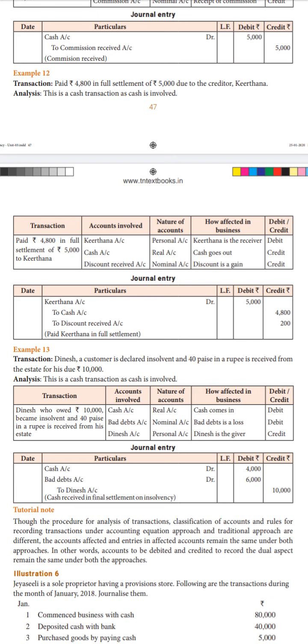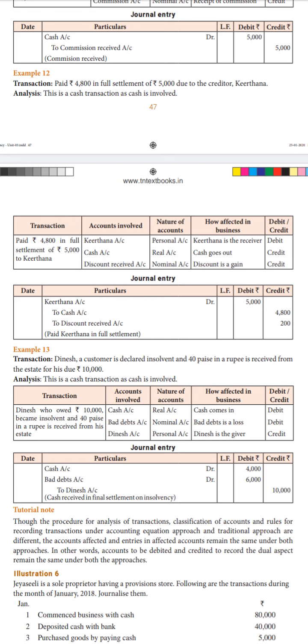Okay, there's a tutorial note here which says: analysis of transaction, classification of accounts and rules. The accounting equation approach and the traditional approach are different, but the accounts which are affected or involved remain the same, which means even in the accounting equation we take up two accounts whatever is being affected, right? The same way here also we take the accounts whatever is being affected, but the method is different.